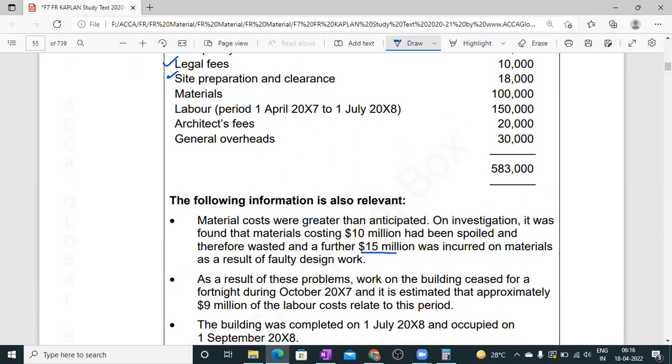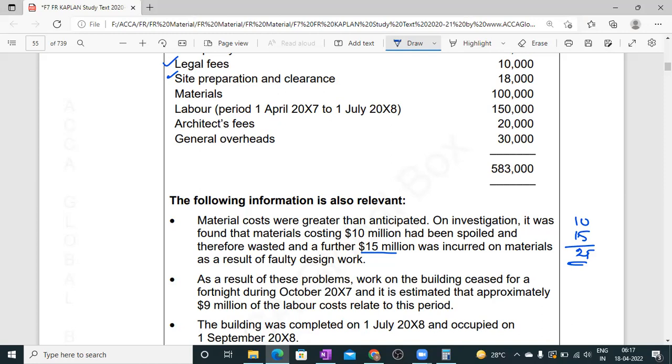So here the additional cost incurred due to the wastage: 10 million and 15 million, the total 25 million extra, is not included in the cost. We clearly stated that any material wasted and any additional amount incurred are not included.